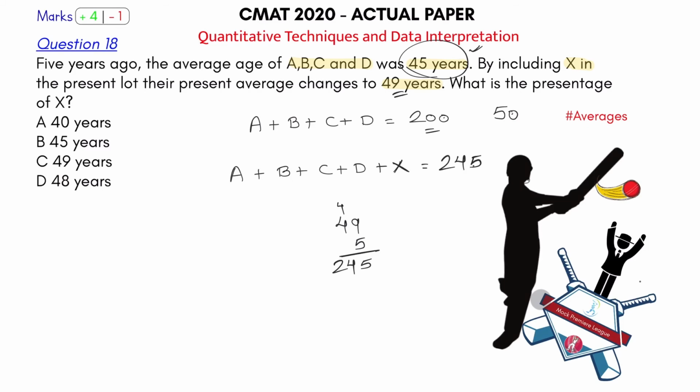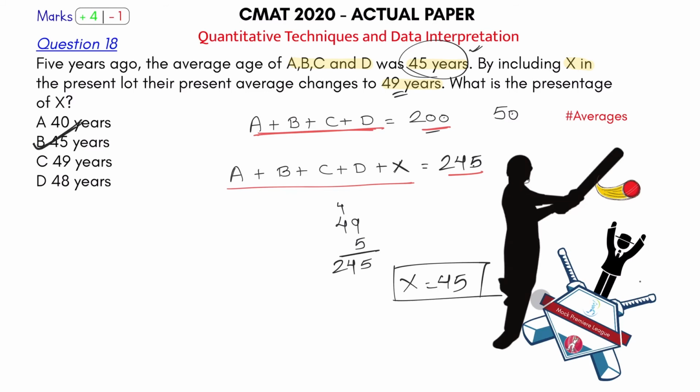Now this is quite simple. Subtract this from this. This is ABCD. Subtract this from this. A plus B plus C plus D plus X minus this. 245 minus 200. You will get X is equal to 45, and that's your answer. What is the present age of X? 45. Okay, so that's why that's a sixer. You can't get a problem simpler than this.